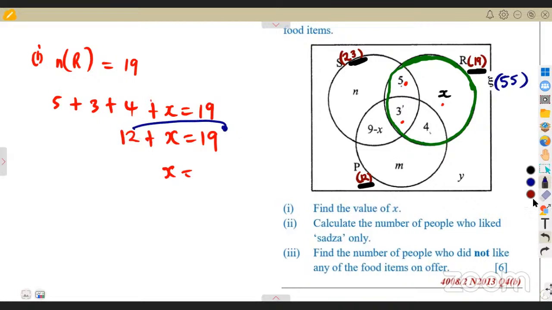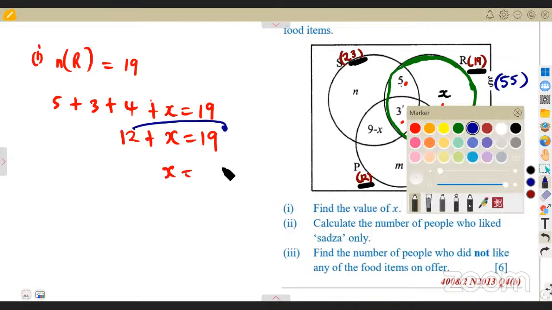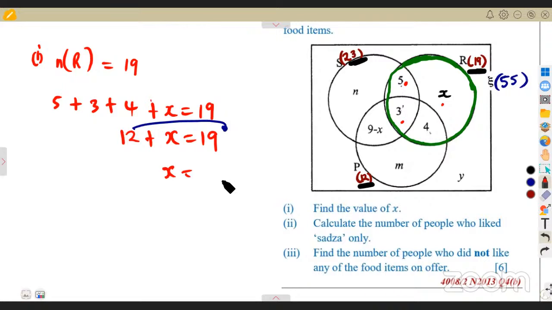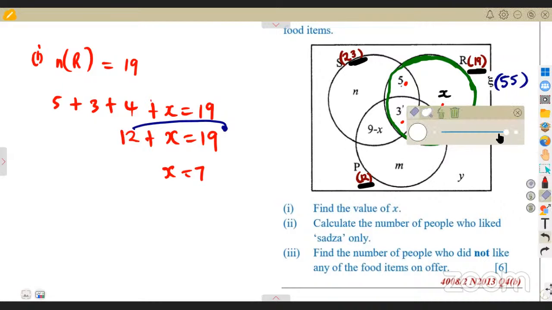Transpose this to the 19. So it's going to be 19 minus 12, which is 7. So meaning to say, if we have this X, we can even substitute it. Where there is X, you can write a 7. Where there is X, you can write a 7.